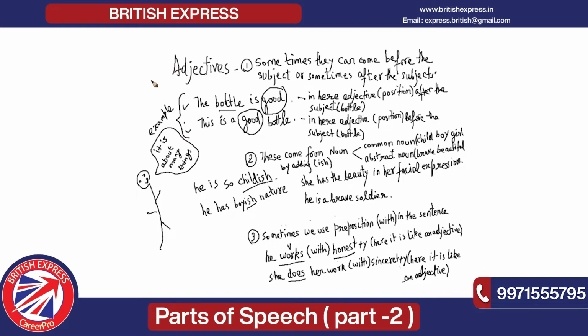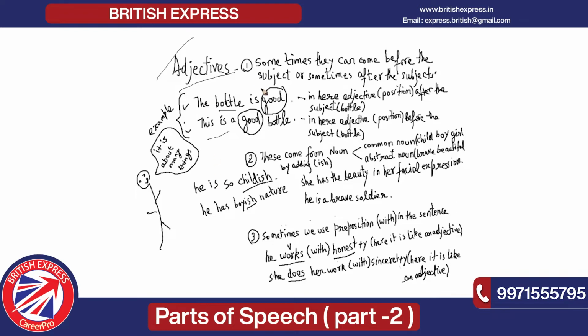Here I will try to explain separately what adjectives are and how to understand them, because adjectives and adverbs are a little bit tricky. There are many things in an adjective. Sometimes it can come before the subject or sometimes after the subject also. I have written one example also.